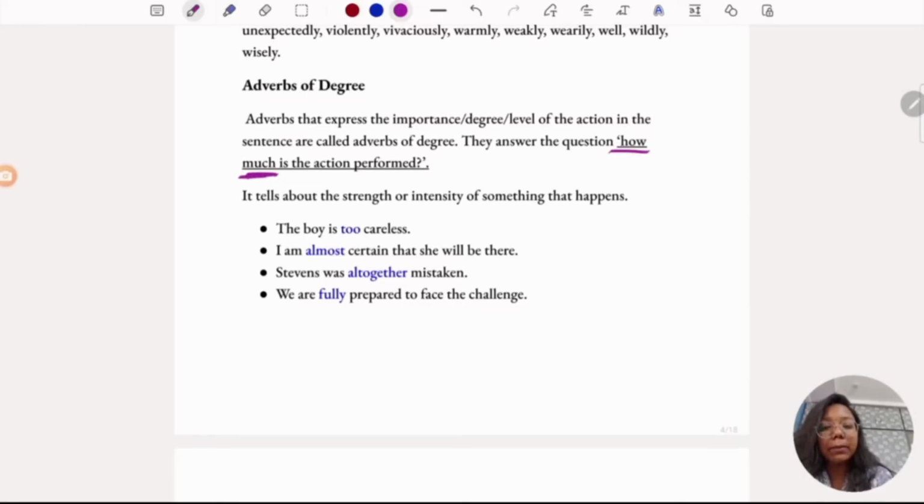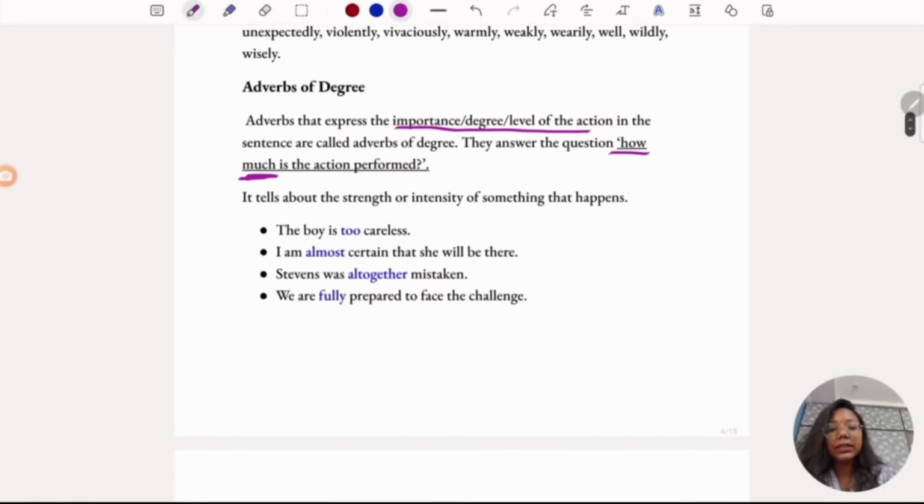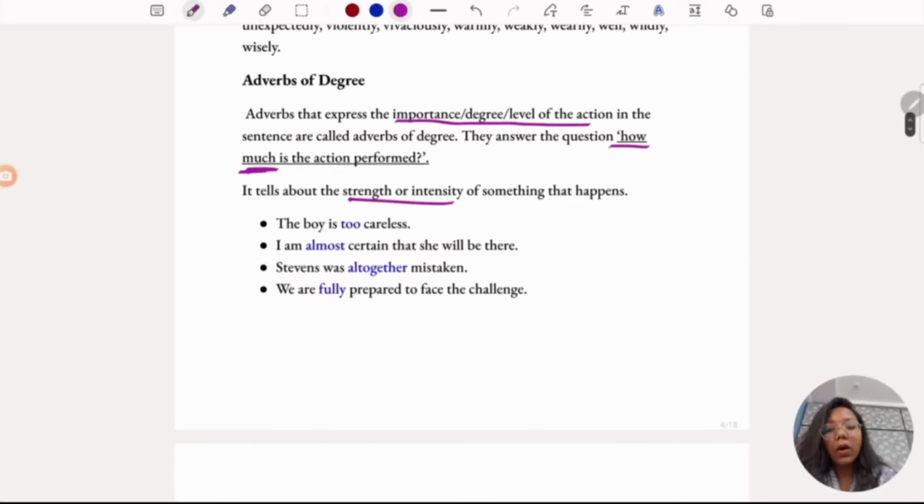It expresses the importance, degree, or level of the action in the sentence. It tells about the strength or intensity of something that happens. The boy is too careless. I'm almost certain that she will be there. Stevens was altogether mistaken. We are fully prepared to face the challenge.